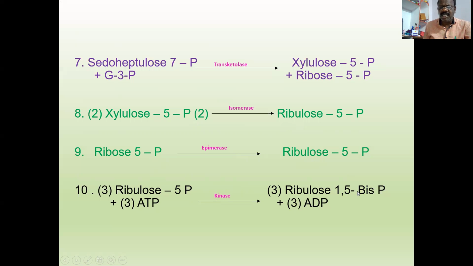In this reaction, 3 molecules of ATP are utilized. So here 3 molecules of RuBP are regenerated, and also 1 molecule of starch is formed.